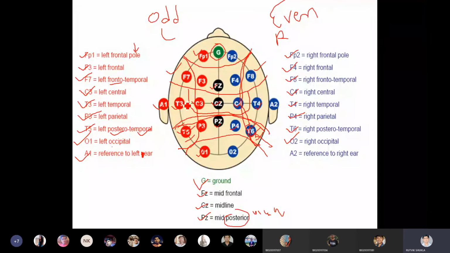Reference to left, that is, for any electrode on the left side, like FP1, F3, for any of them, then you have to take the reference from A1. And for any electrode on the right side, you can take the reference from A2. So it is a reference to the right ear. It is for the ears, that's why it is A1 and A2. Clear?